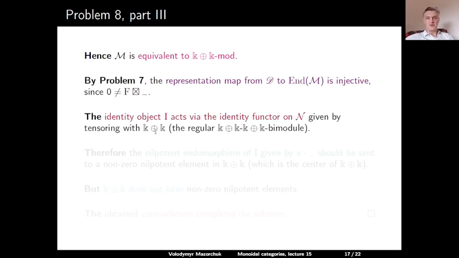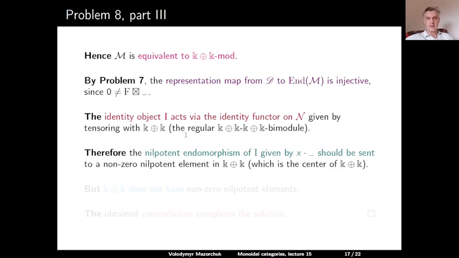The identity object in Carly-D, of course, acts as the identity functor of our category N, or M, the equivalent. And the identity functor on the category of modules over some algebra is, of course, given by tensoring with the regular bimodule over this algebra. This algebra is K plus K in our case.